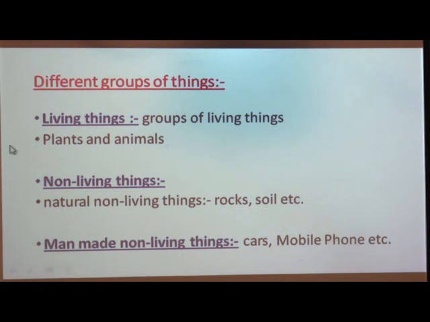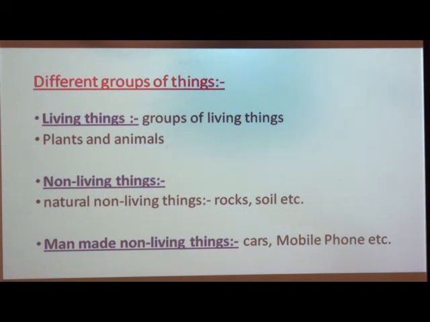Now, see about the living things. Living things are again divided into two major groups, that are plants and animals. Why are they divided into two different groups? Because plants and animals are different in the way they live, eat, move and reproduce.